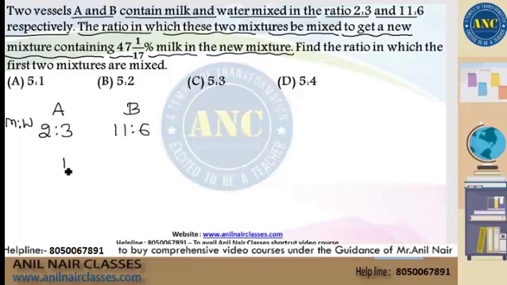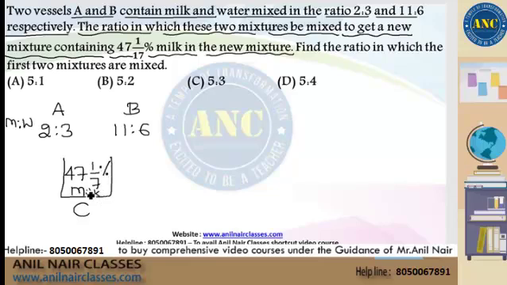That means there is another vessel. This vessel I will call vessel C. I will pick out some ratio of milk and water in vessel A and some ratio of milk and water in vessel B. I will mix these two and form a new mixture, which I will call vessel C. This new mixture in vessel C has 47 1/17 percentage of milk.